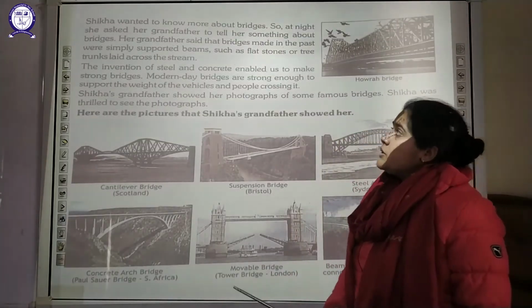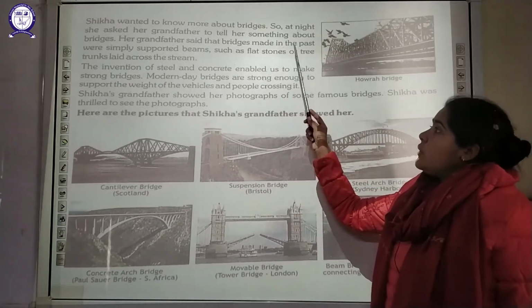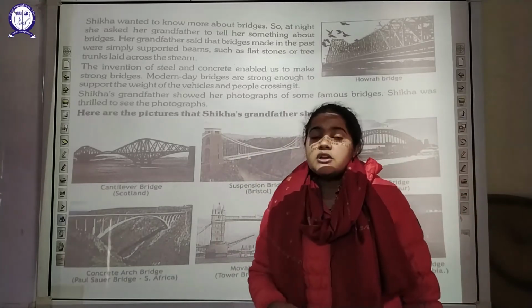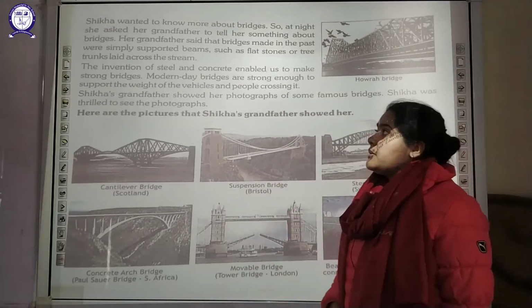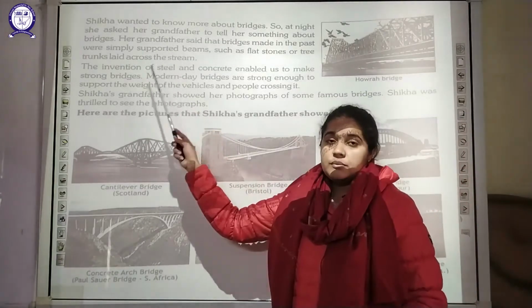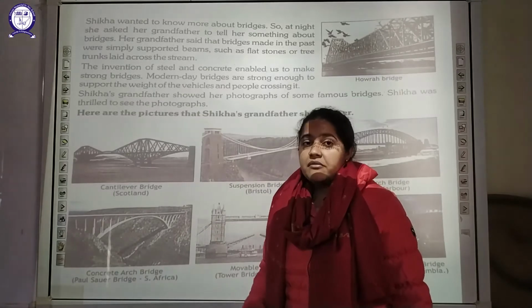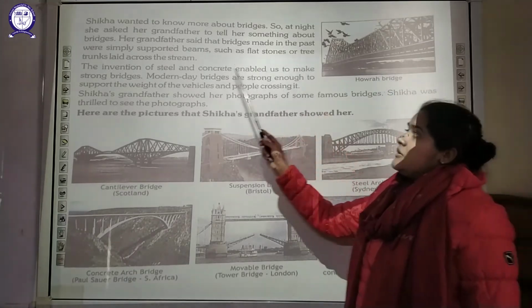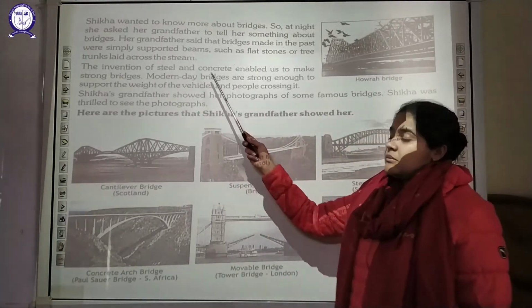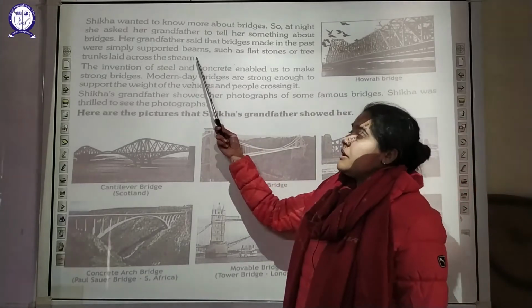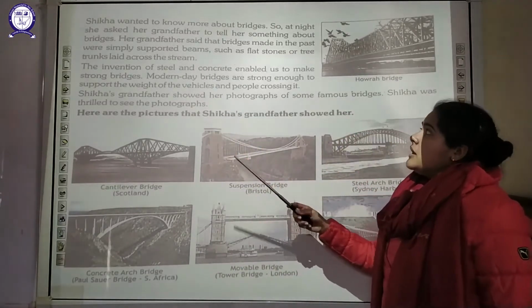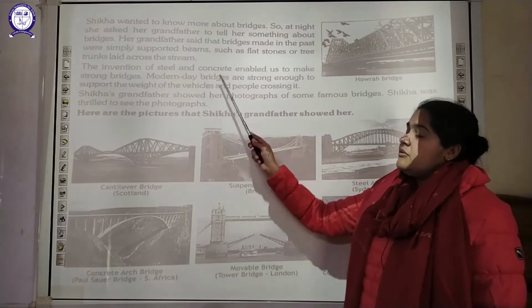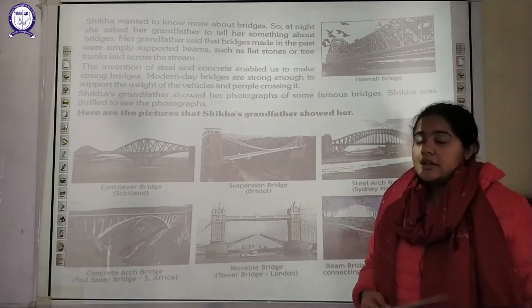Now Shikha wanted to know more about bridges, so at night she asked her grandfather to tell her something about them. She was excited and wanted more information. Her grandfather explained that in the past, bridges were generally made with very simple supported beams, such as flat stones or tree trunks laid across a stream. This is the material which was used for making bridges in earlier times.